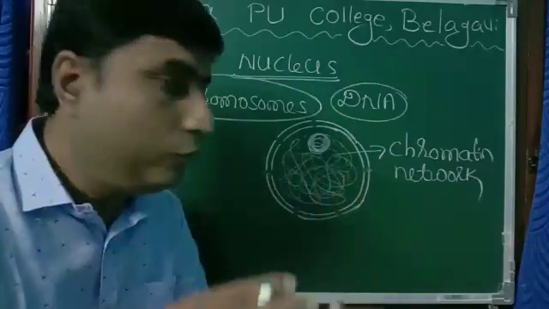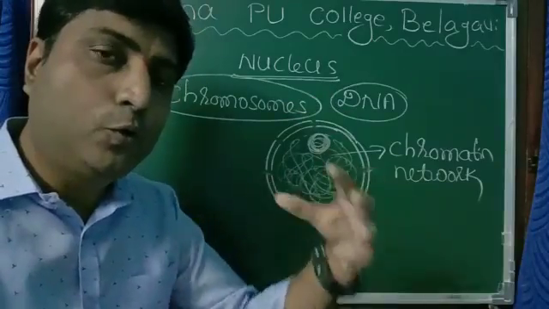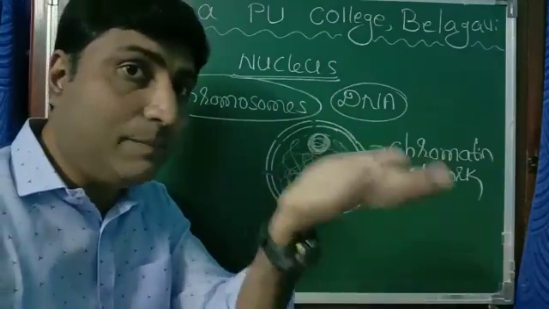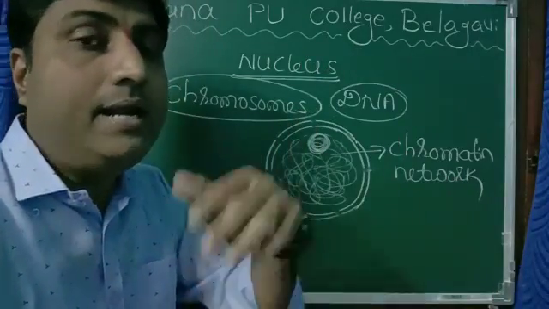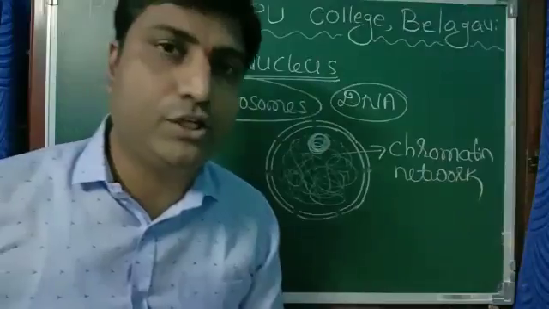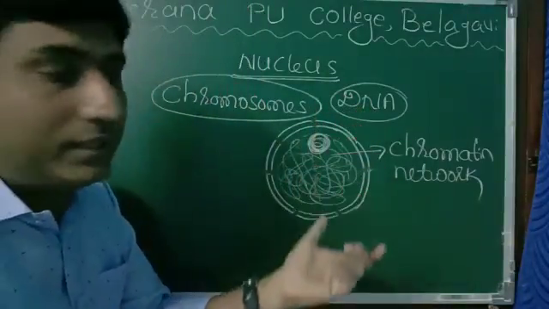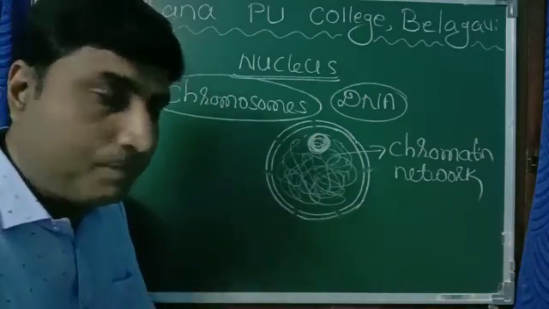When two gametes fuse, the chromosomes of both the cells come together, and it brings some variation. So we are not exactly like our parents; it is variation. This is a very important thing. Nucleus contains genetic material.